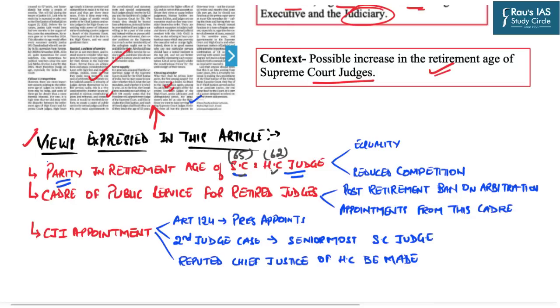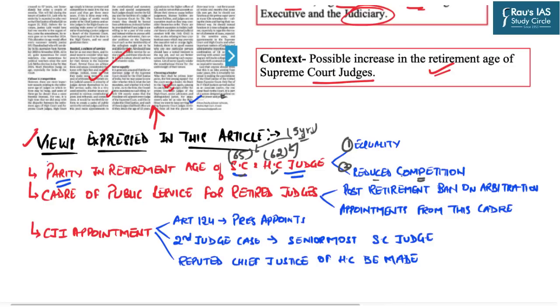There are two prime objectives of this, according to this author. First, it will bring equality among the judges of the higher judiciary, and the second is that it will also reduce the competition among the judges in higher court. Because presently, as the retirement age of the High Court judge is 62 years, there is very high competition among the judges of High Court to get the seat as judge of the Supreme Court in order to get 3 years of extra service. And this competition is not healthy for the judiciary, according to this author.